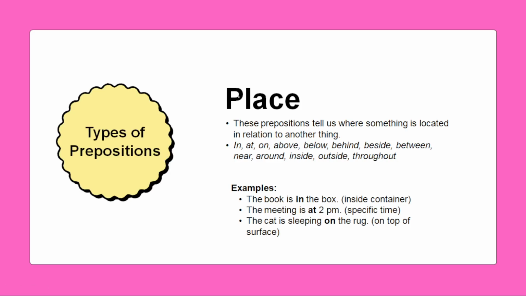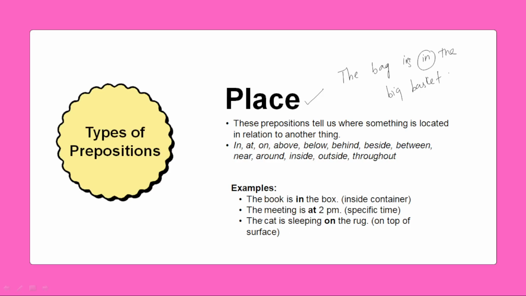So let us see the types of prepositions. First of all, let us take place. These prepositions will tell you where something is located. For example, the bag is in the big basket. So what is happening here? In. So where is it? In means inside. So inside the big basket, the bag is there.